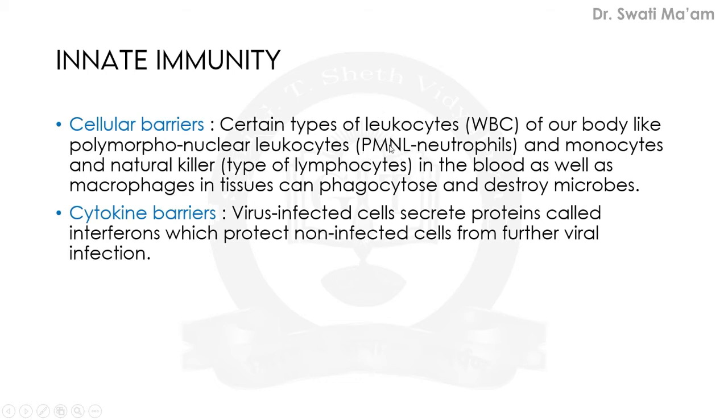The full form is polymorphonuclear leukocytes. They have different variations in nucleus structure. So, polymorphonuclear leukocytes, as well as monocytes and natural killer type lymphocytes, are available as a cellular barrier